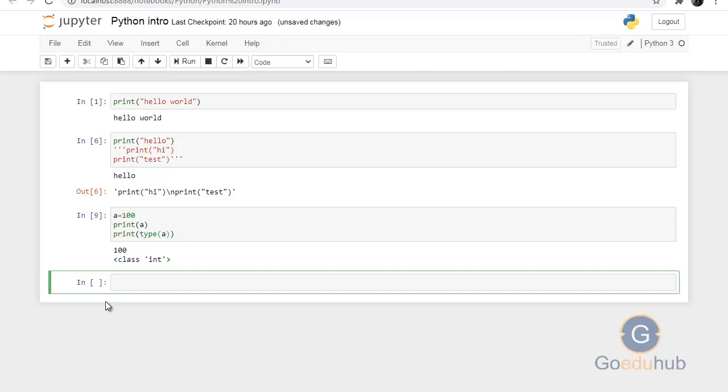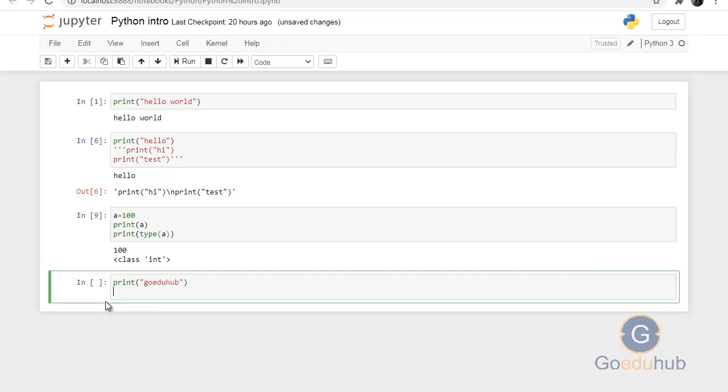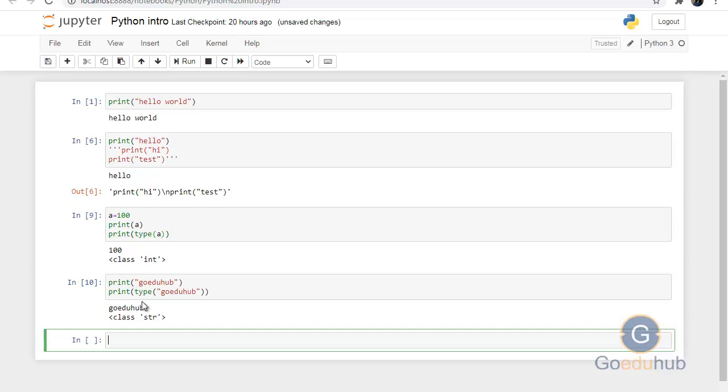And if I write something like this, print GoEduHub, and then check the type, print type of GoEduHub. It will print the object GoEduHub directly, and you can check it is a string, belonging to the string class. So basically this is the variable: a is a variable and 100 is an object.